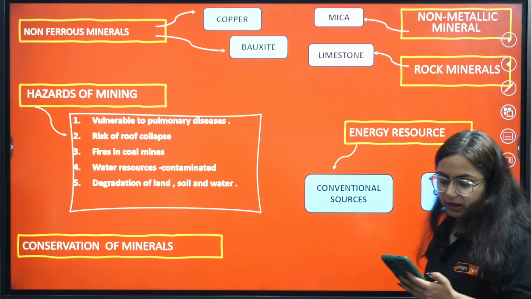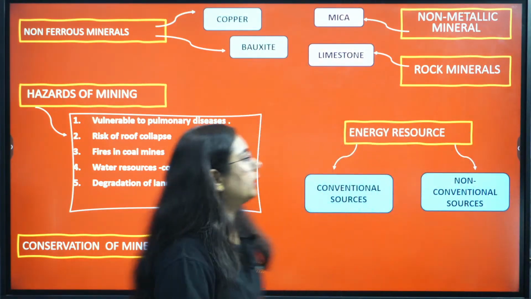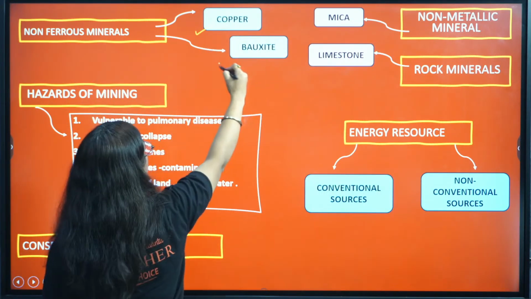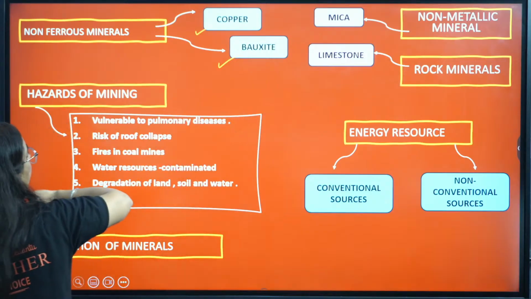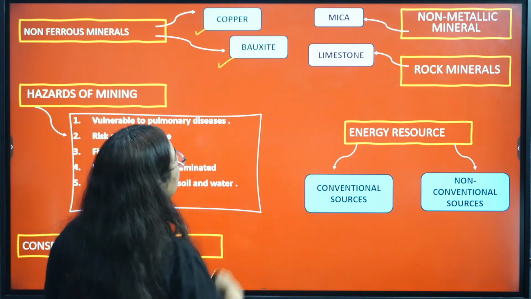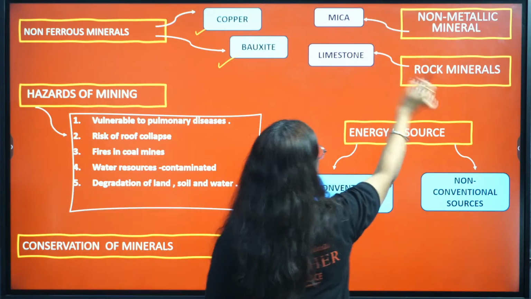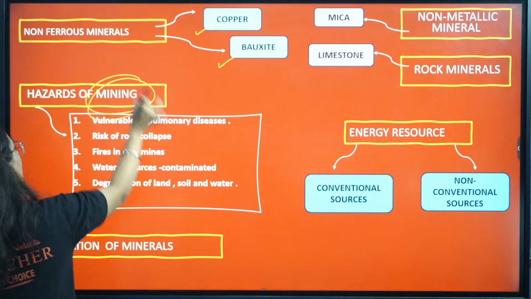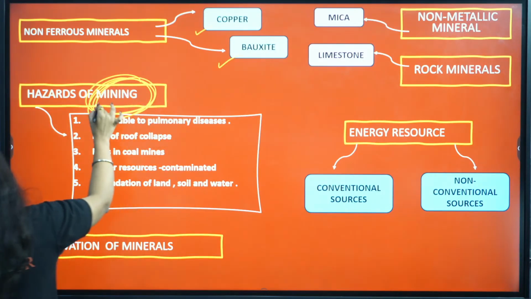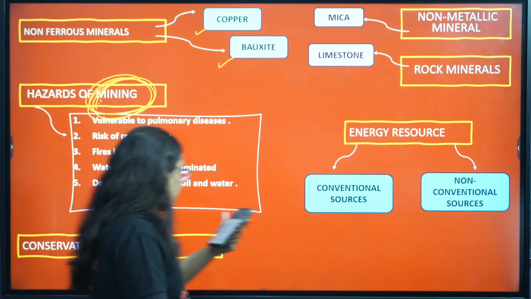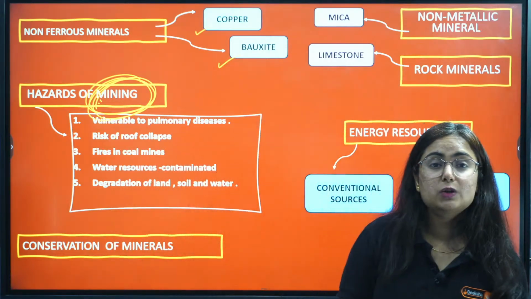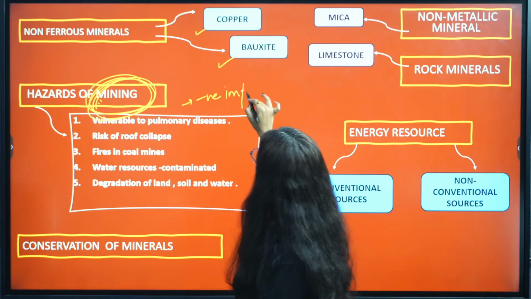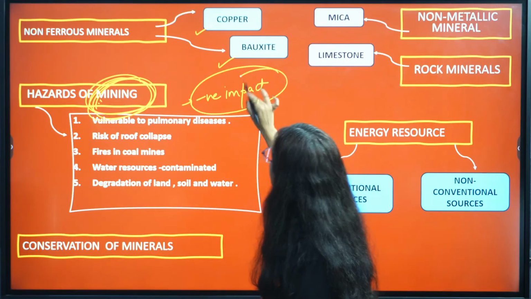Chalo, then we'll move in this chapter further. With certain non-ferrous minerals, you are given the detail about copper and bauxite. Read it thoroughly. Then we will move to non-metallic minerals like mica and limestone. But before moving to another topic, I'll tell you that this mining activity has so much hazards, or what we can say, negative impact.